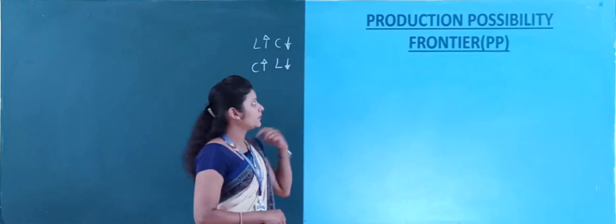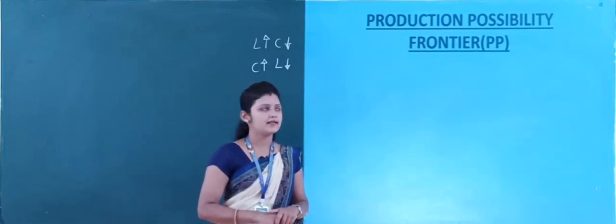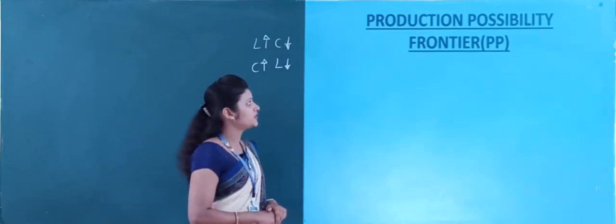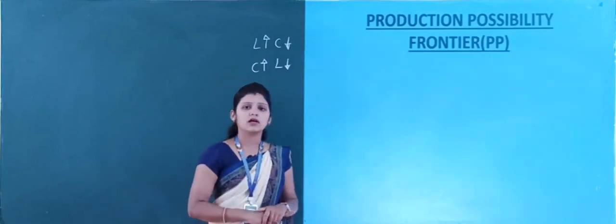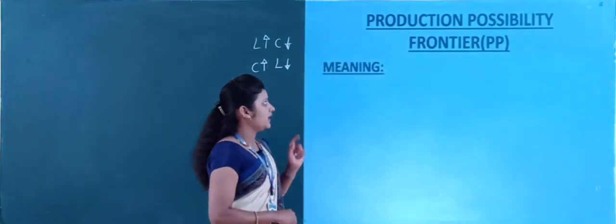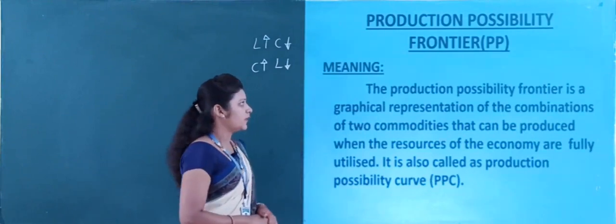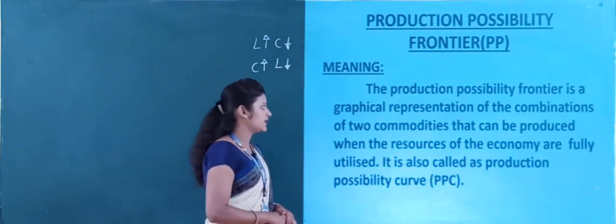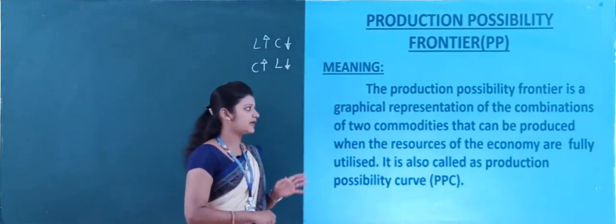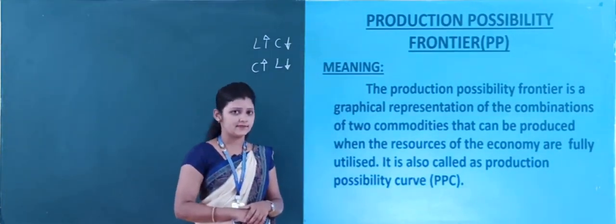Okay, now I will go for the next most important topic, that is production possibility frontier. It is also called the production possibility curve. Here I will give you the meaning of the production possibility frontier. It is the graphical representation of the combination of two commodities that can be produced when the resources of an economy are fully utilized.